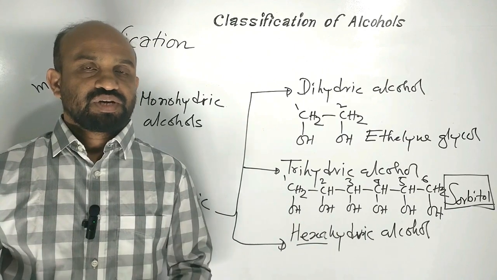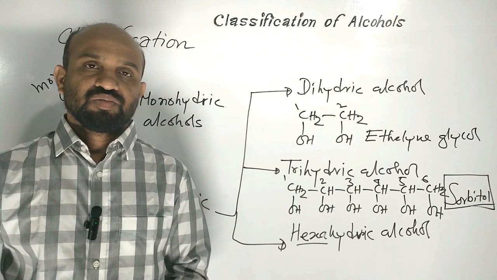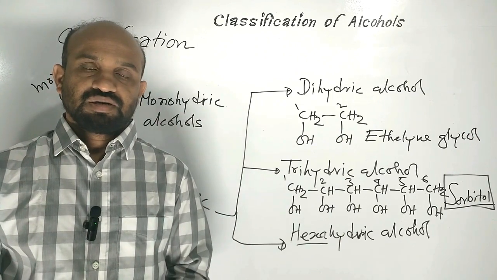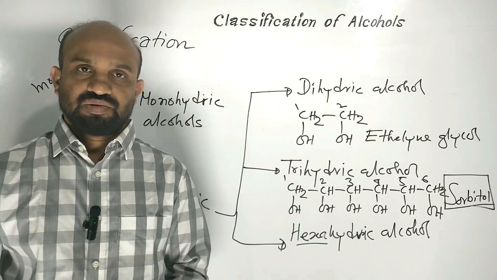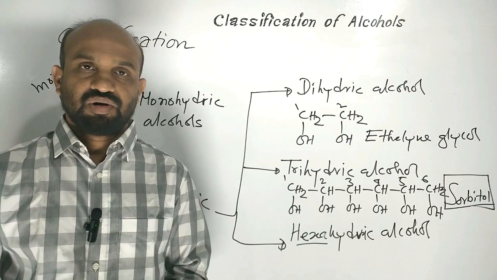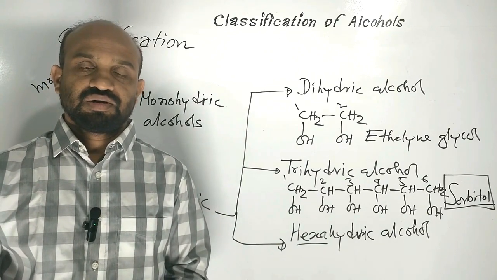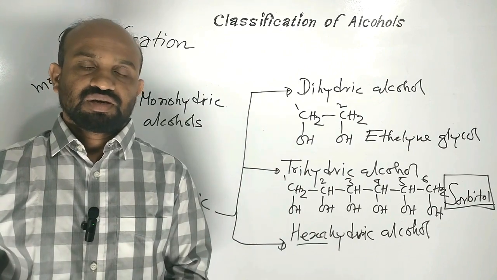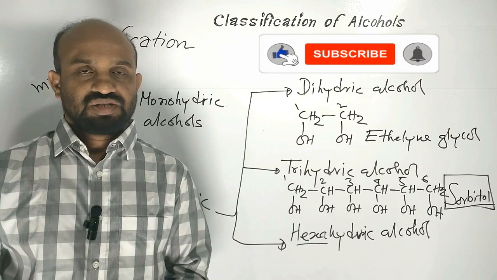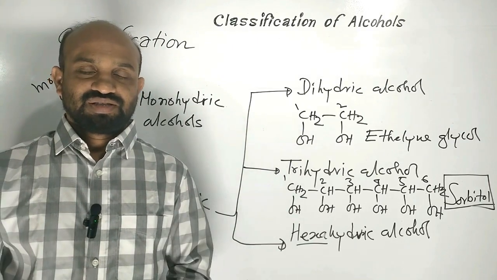Now, classification of polyhydric alcohols: alcohols that contain more than one hydroxyl group. It may be of three types: dihydric alcohols like ethylene glycol, trihydric alcohols like glycerol, and next one is hexahydric alcohol like sorbitol. This is all about classification of alcohols. No more today. Thank you very much.